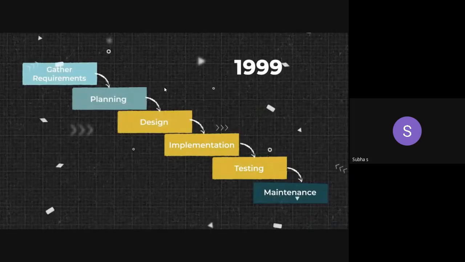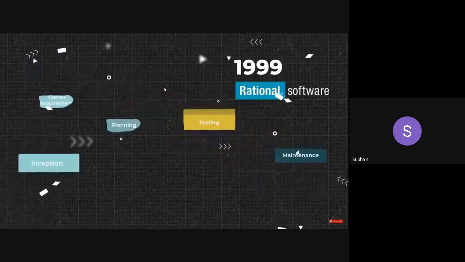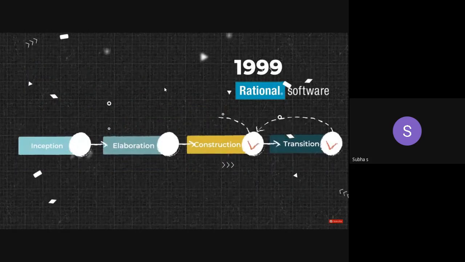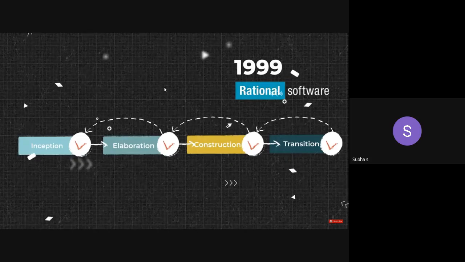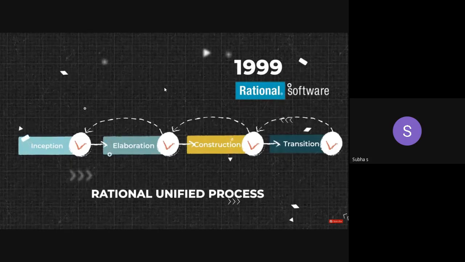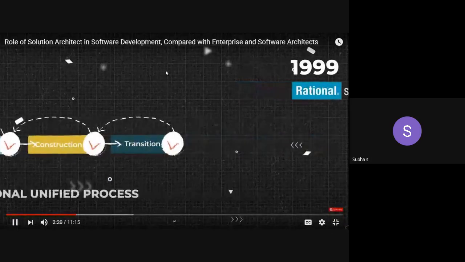In 1999, engineers from Rational Software, led by Philippe Cruchen, suggested building software in short iterations, reevaluating assumptions and results at the end of each development phase. This technique was called the Rational Unified Process, and this partly solved the first problem related to long planning and a feedback cycle.